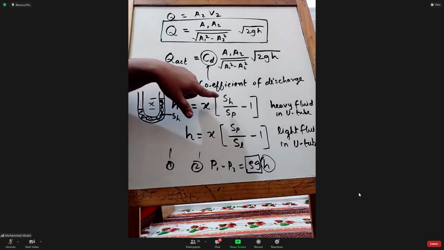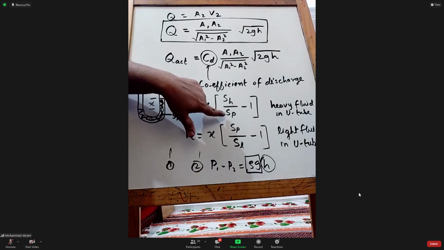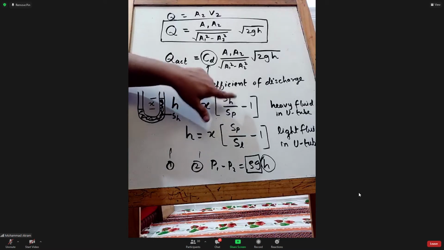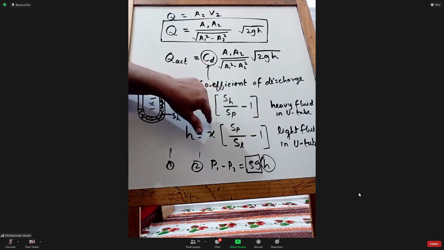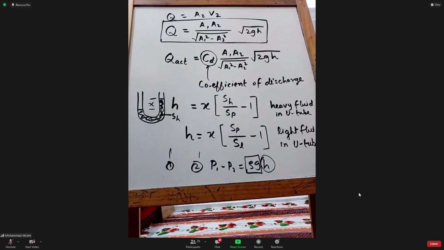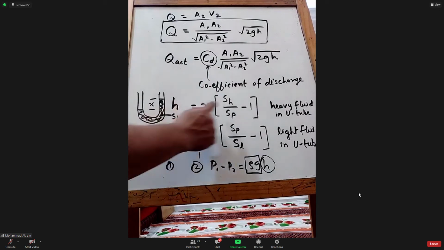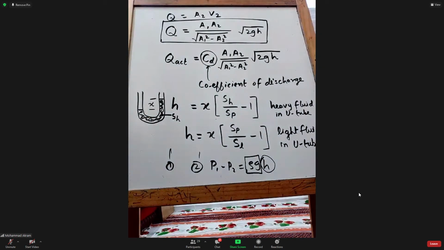So here it is density of fluid in manometer divided by density of fluid in pipe. So if you take the specific gravity of both and multiply by the water density, then you can cancel the water density. So SH and SP will come, that is only specific gravities. Okay. Please write this down. This is important.